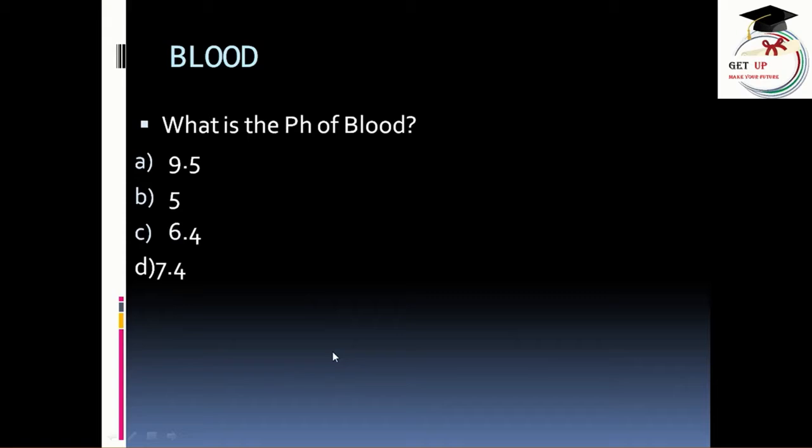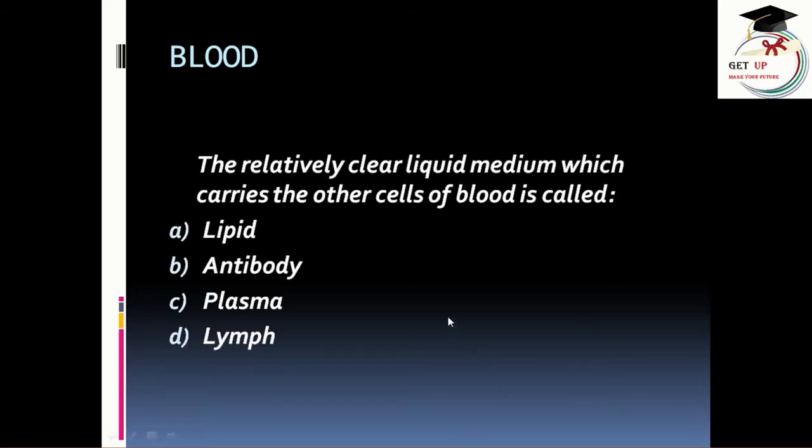Next question is, what is the pH of blood? 9.5, 5, 6.4, 7.4. The correct answer is 7.4. The relatively clear liquid medium which carries the other cells of blood is called lipid, antibody, plasma, or lymph. Let's see the correct answer. The answer is plasma.